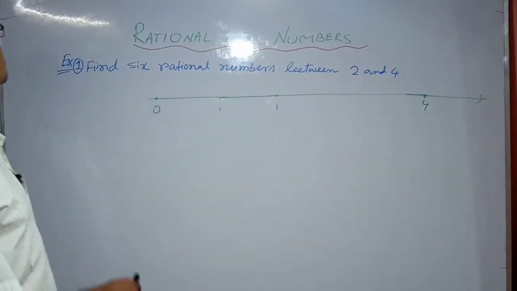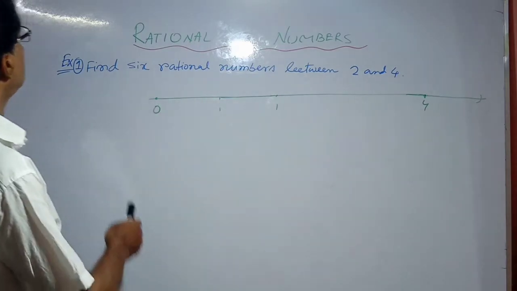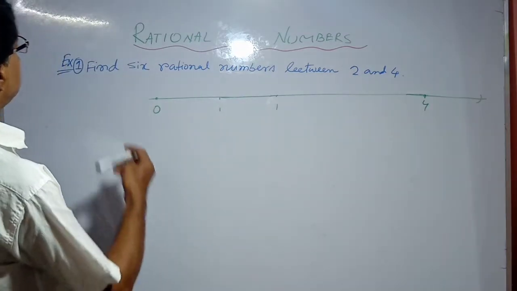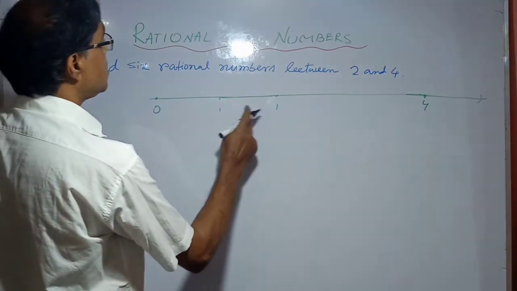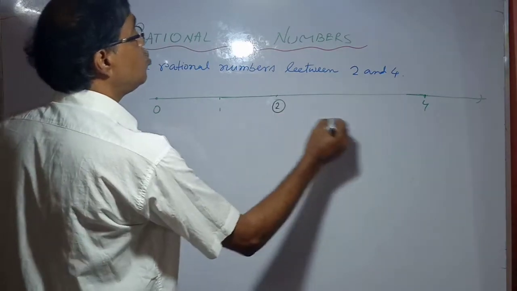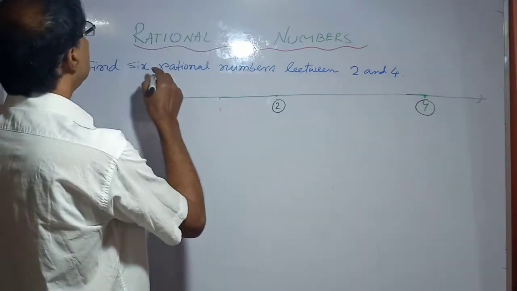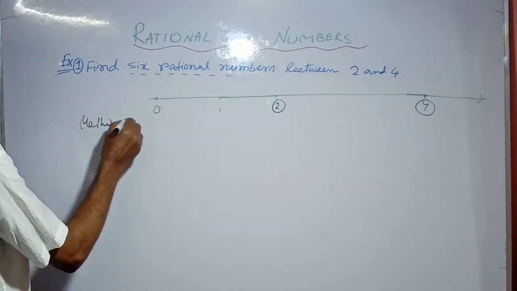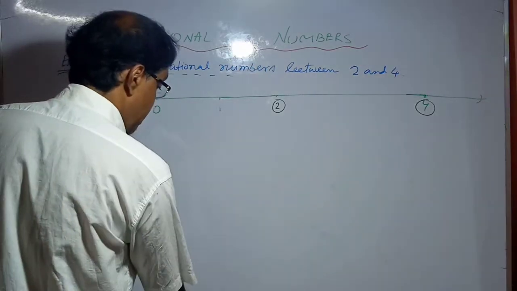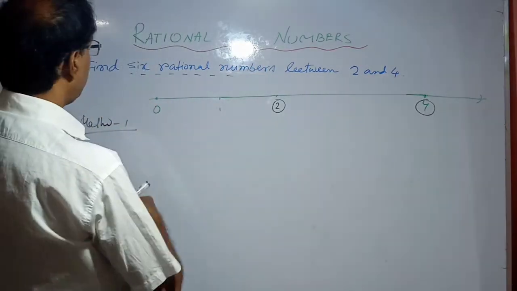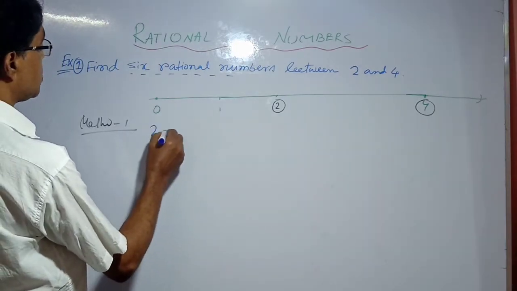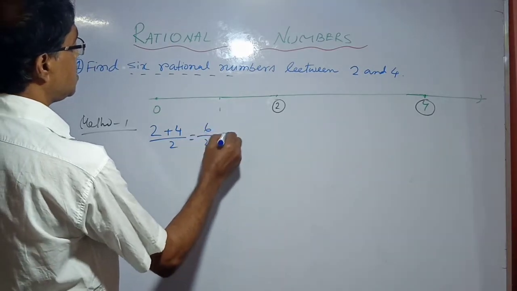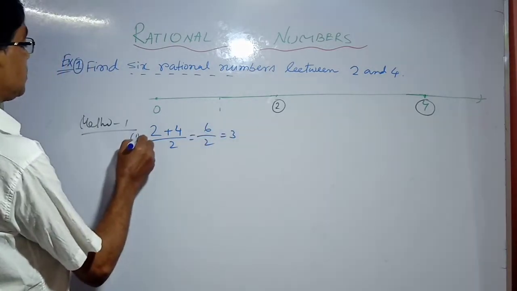Now I will discuss a problem related to rational numbers. Find 6 rational numbers between 2 and 4. Suppose on the number line we have the points 2 and 4, and between 2 and 4 we insert 6 rational numbers. Method 1. The middle point of 2 and 4 is also a rational number: (2 plus 4) by 2, that is 6 by 2, that is 3.